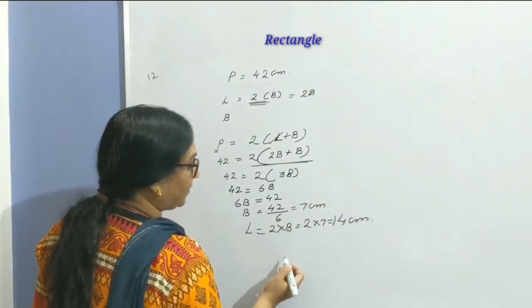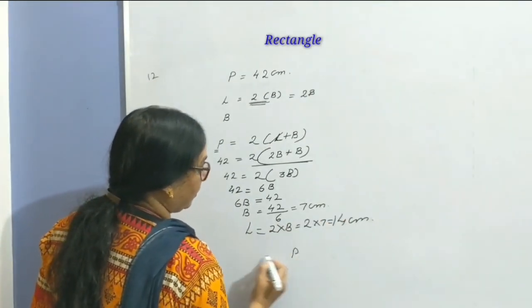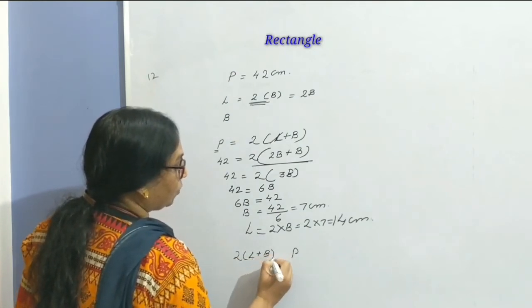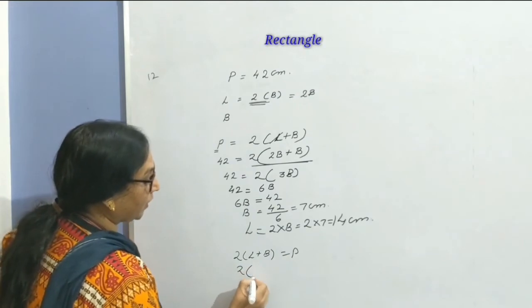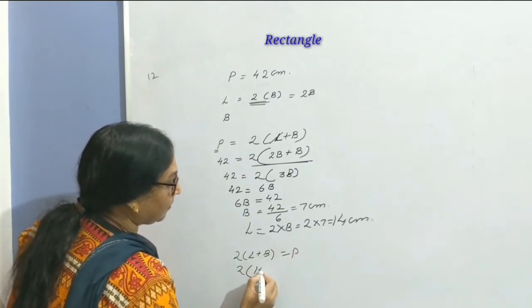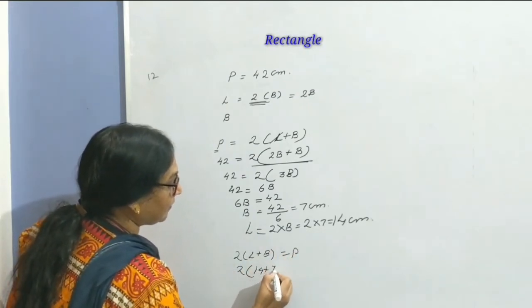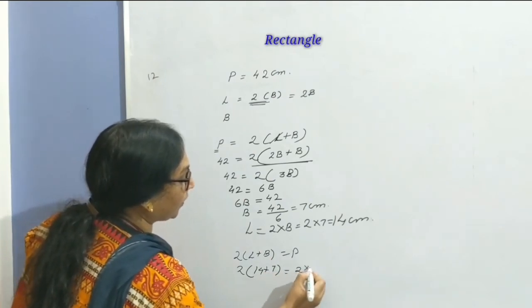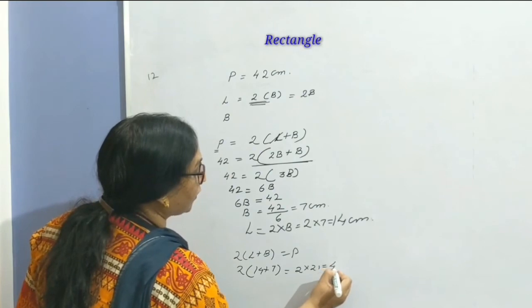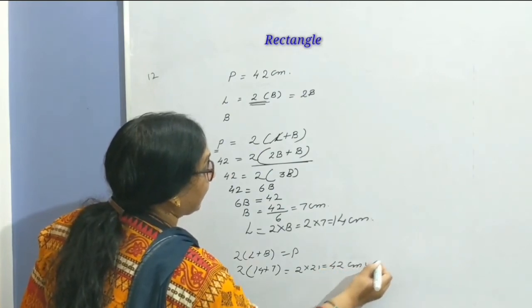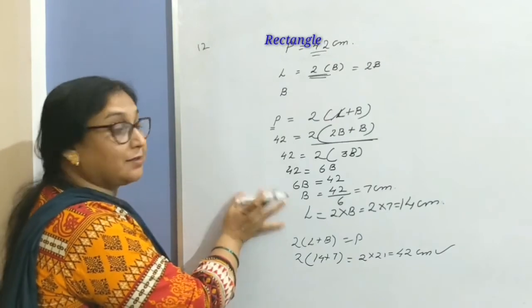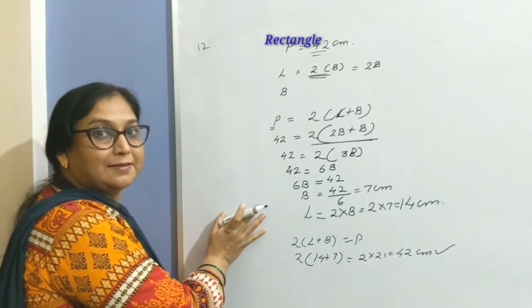Let's try to verify this. Perimeter equals 2 times length plus breadth. We have already calculated: length is 14 centimeter and the breadth is 7 centimeter. So when you simplify, 2 times 14 plus 7 means 2 times 21 equals 42 centimeter, which is exactly equal to the given perimeter. Hence your answer is correct. This is how you can easily verify your answer at the same time.